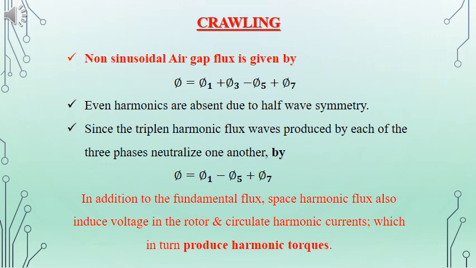So we can again write the total flux phi is equal to phi 1 minus phi 5 plus phi 7. The rest of the harmonics can be neglected because the magnitude will be very less. The harmonic contents in the flux waveform also will be producing some induced voltage in the rotor, and corresponding to that there will be current and it will produce the harmonic torques too.